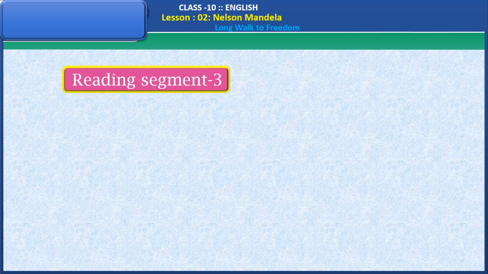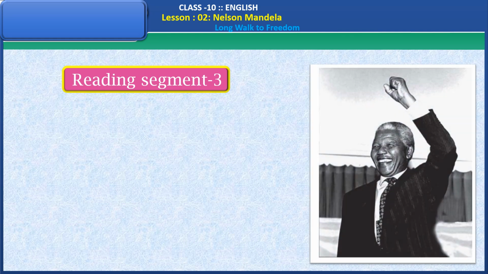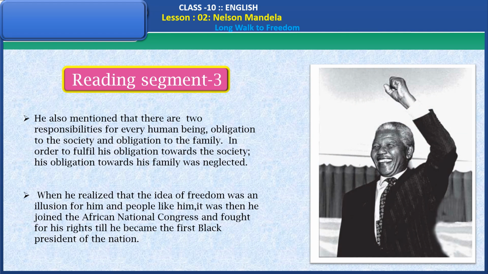Reading segment 3. He also mentioned that there are two responsibilities for every human being: obligation to the society and obligation to the family. In order to fulfill his obligation towards the society, his obligation towards his family was neglected.